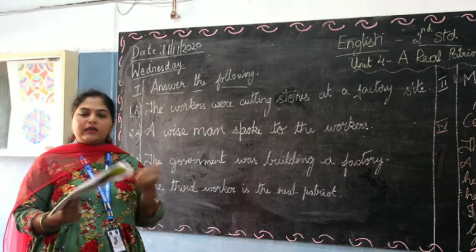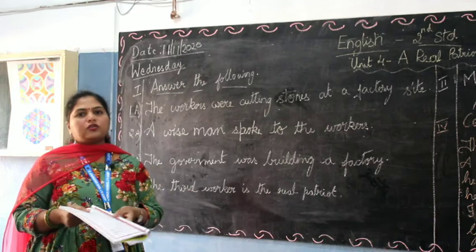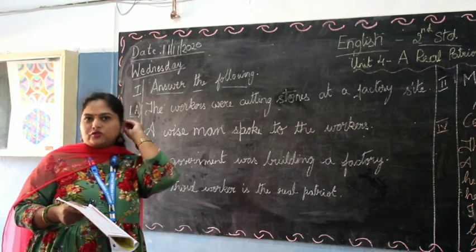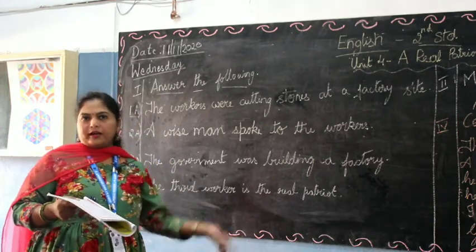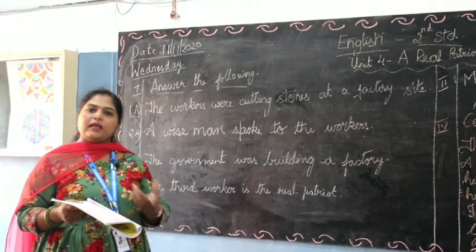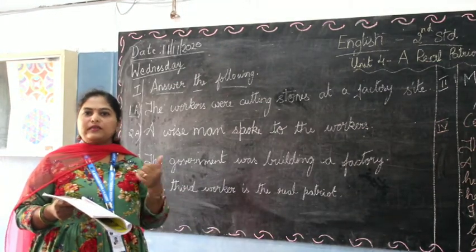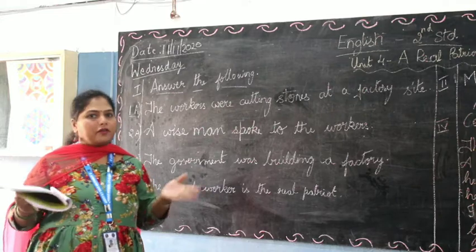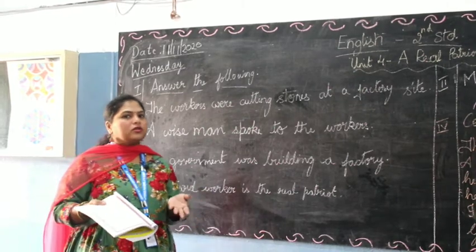So the first worker, he worked only for the wages, to earn money. The contractor is paying him, so he is working. The second worker, he worked so that he can earn money and support his big family. So he only wants to earn his living.